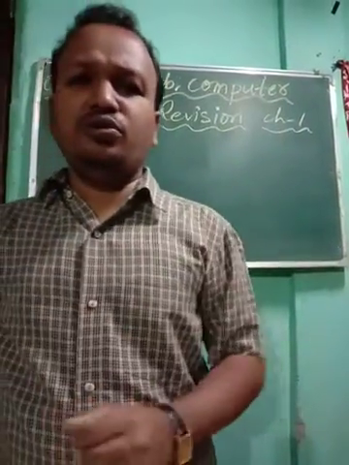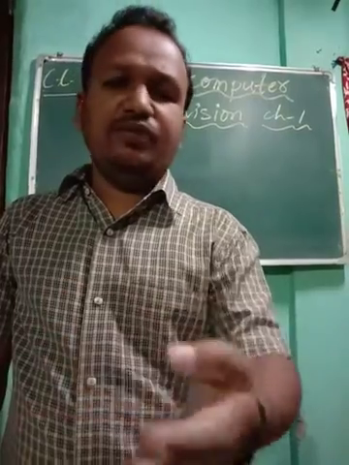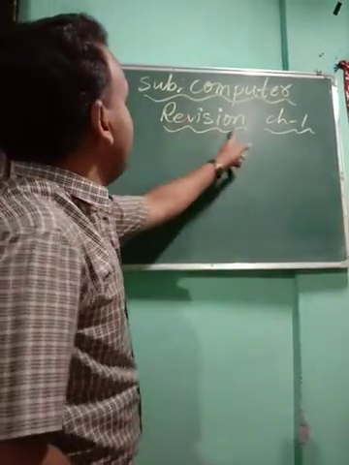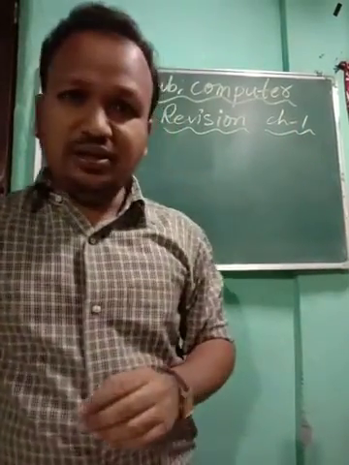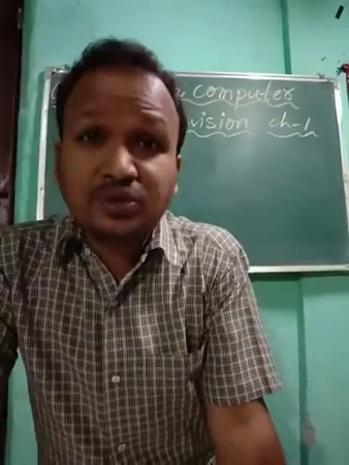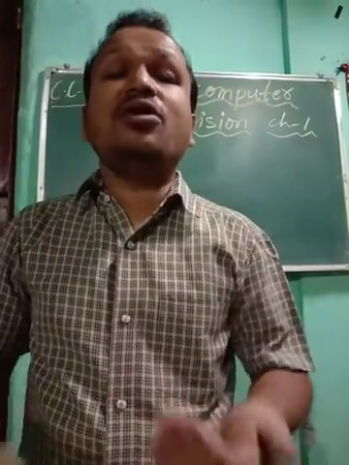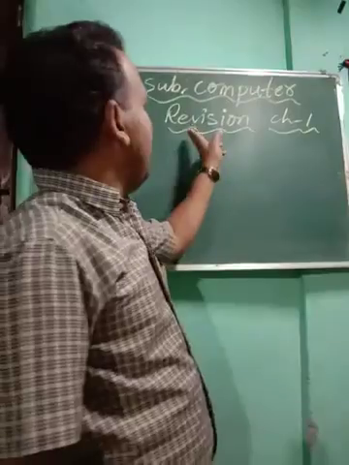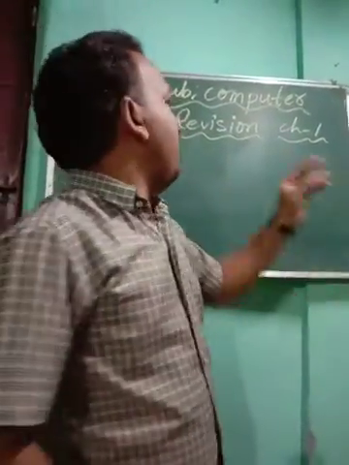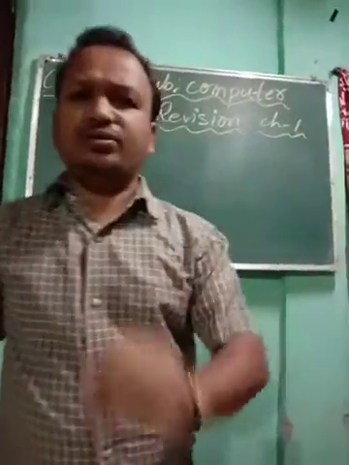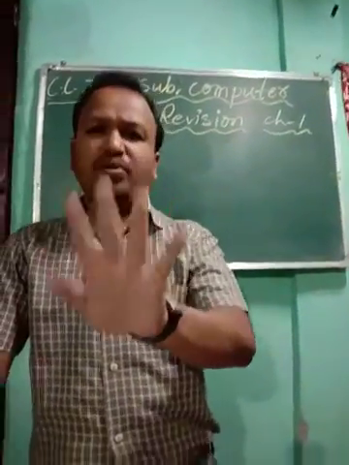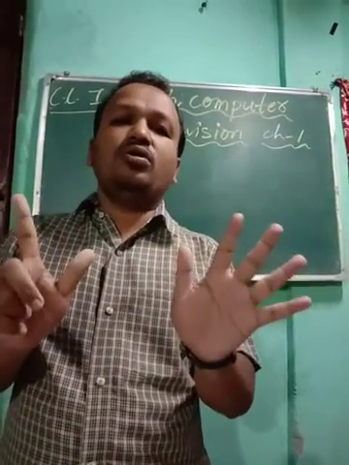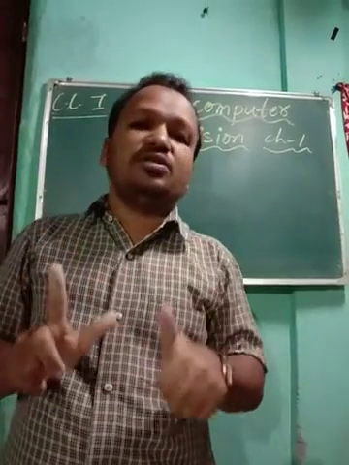So what we are going to do: chapter 4 is completed, and I'll give you the chapter 4 question answers. Now we are going to do revision for chapter 1, children. Many students may have joined late, so now they can get all the chapters once more. Today I'm going to start revision of chapter 1. I'm not going to start chapter 5, because we have already completed the 4th chapter and we have only 7 chapters in our book. So the 4th chapter is completed and we are left with 3 chapters only.